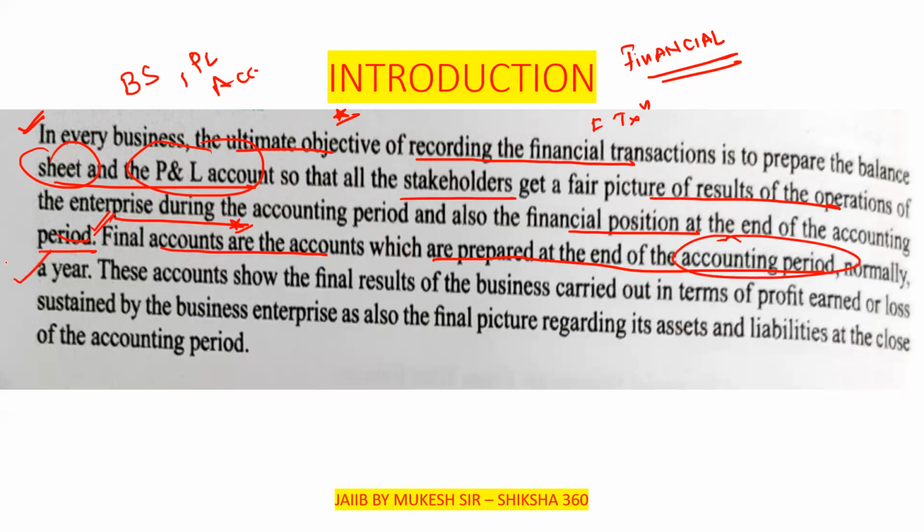They are prepared at the end of the financial year. So these accounts show the final results of the business, clear.